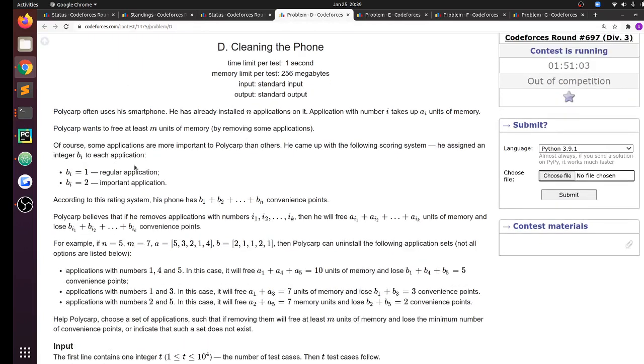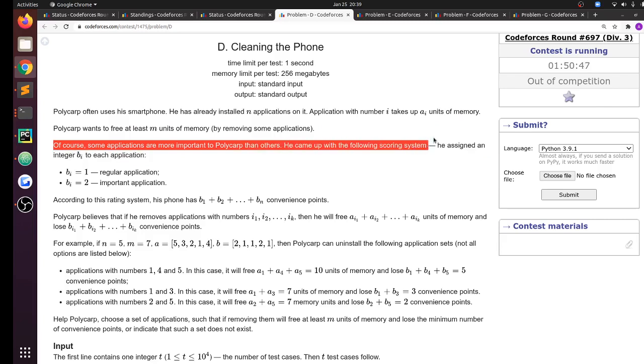So problem D. Polycarp often uses his smartphone. He has already installed n applications on it. Application with number i takes up a_i units of memory. Polycarp wants to free at least m units of memory by removing some applications. Of course, some applications are more important to Polycarp than others. He came up with the following scoring system. He assigned an integer b_i to each application: 1 is a regular application and 2 is an important application.